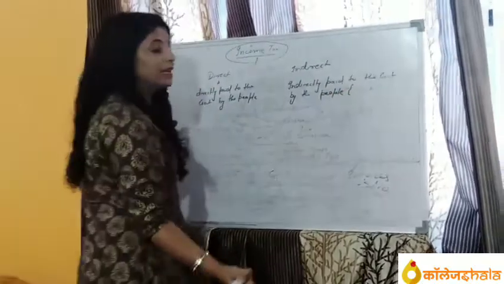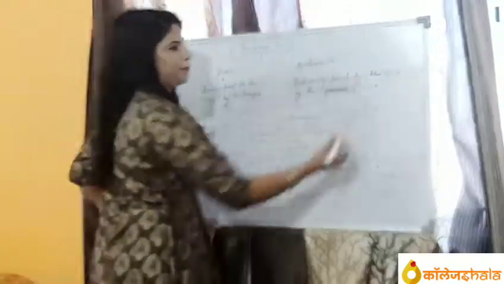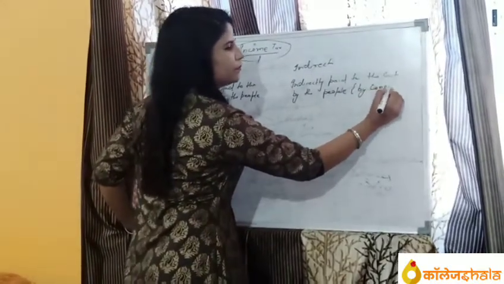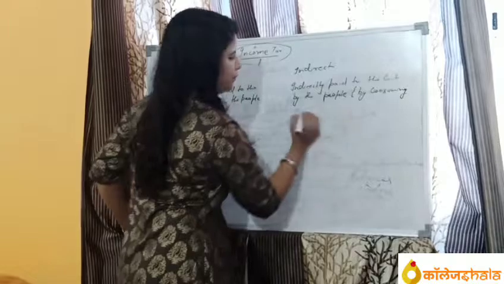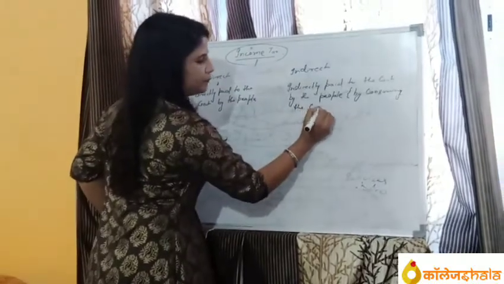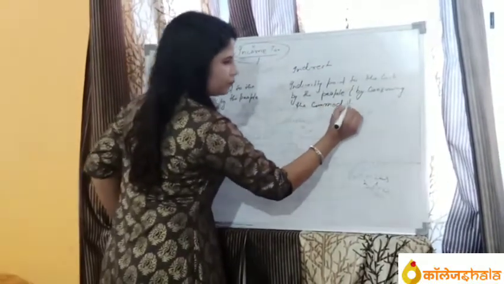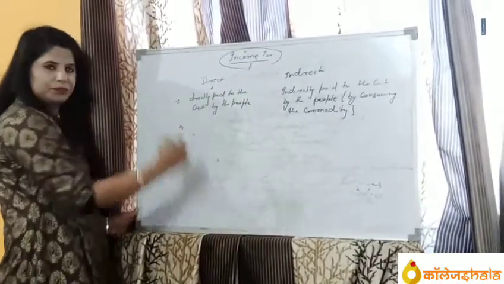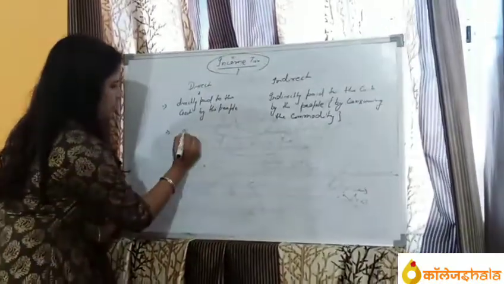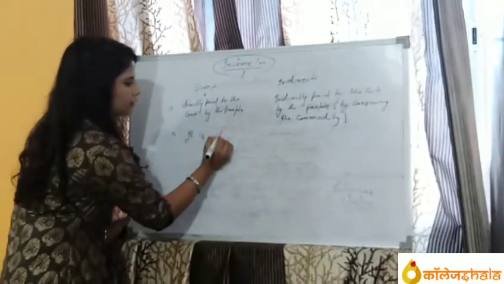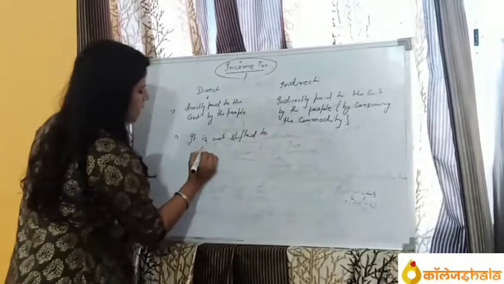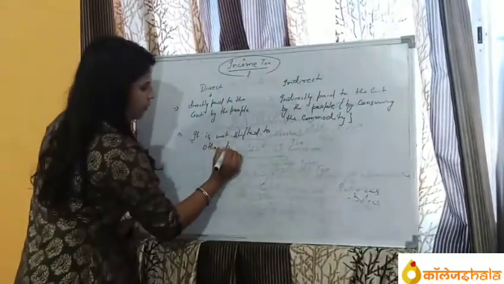for consuming the commodity. I mean by consuming the commodity. Of course, by this we know it is not shifted to other people.